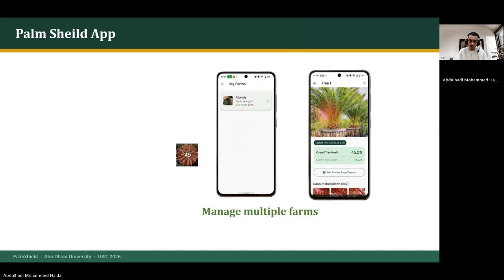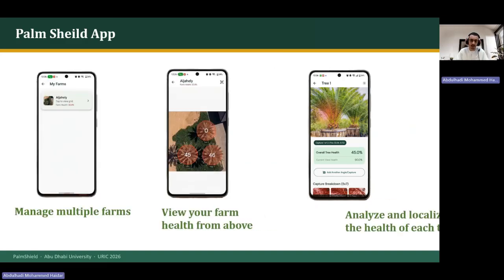And yes, that's it. When you see your farm, you can also see the percentage of health per each tree. And now you can see a real life demo with my friend Hussein to show you details about the app.